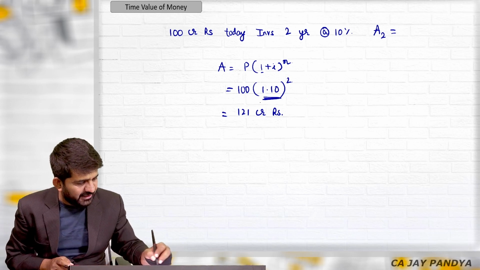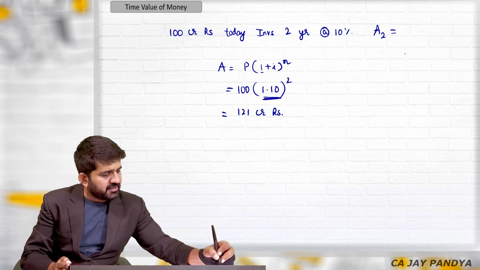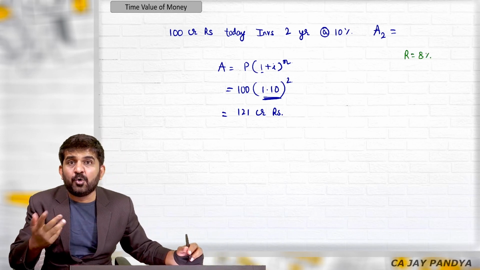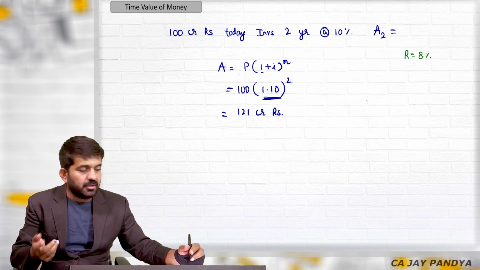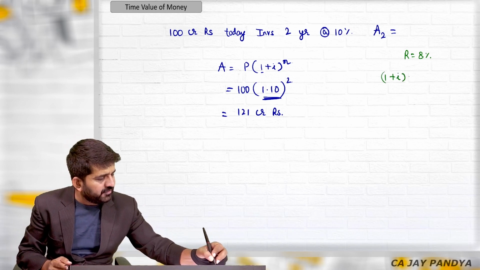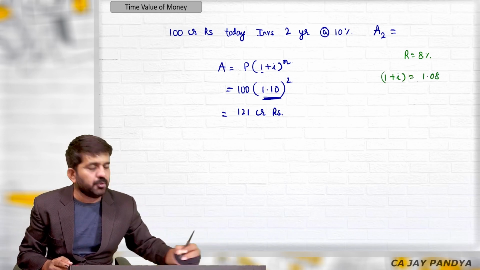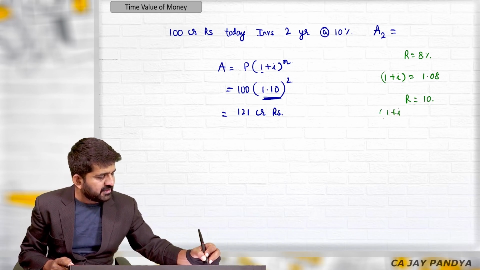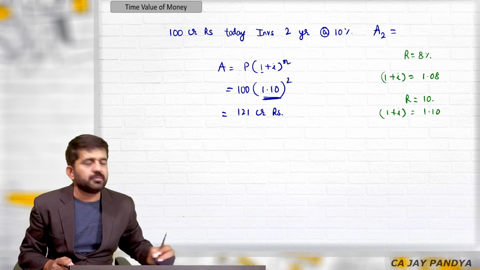See how I have done this. If the rate of interest is say 8%, now I know what is I, 0.08. But what will be 1 plus I? If the rate is 8%, it is 1.08. If the rate is 10%, what will be 1 plus I? We have already done it, 1.10.